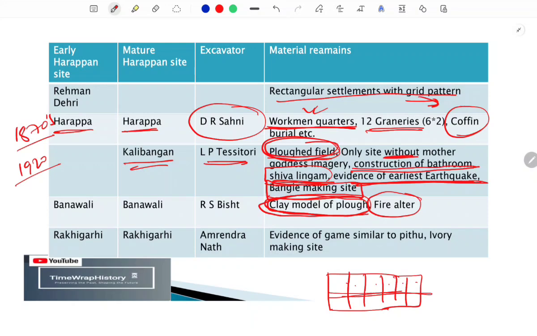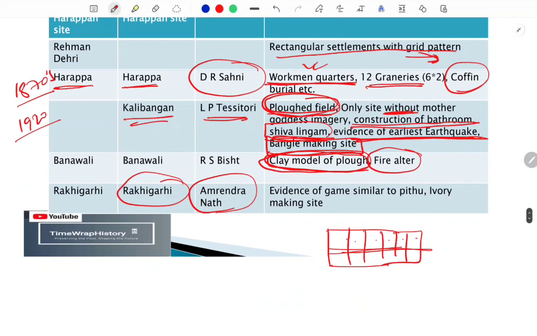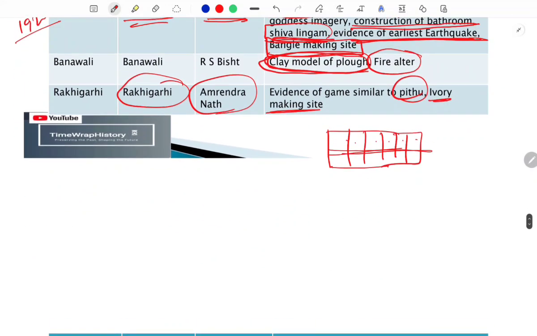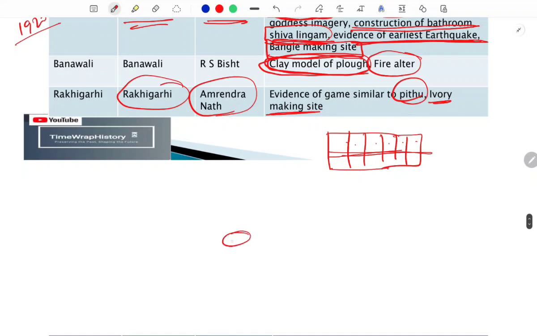The next site, a recently excavated site, is Rakhigarhi, excavated by Amarendra Nath, and we find evidence of a game similar to P2 from there, and also ivory. It was an ivory making site, so we find traces of bones there. P2 is a game you might have played, and it is based on 7 stones.